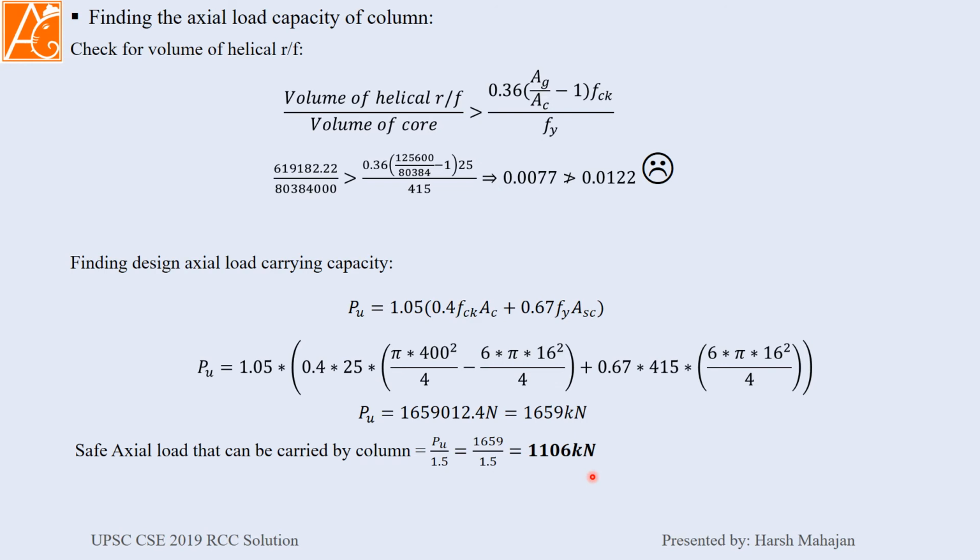What happens in the examination under that pressure is that you are trying to attempt this thing, but eventually you are disappointed by the value you are getting, and you will think, oh my god, I am doing it wrong. But this is not the case. You are right. Have confidence in yourself. You are right, but it might be that the questions are meant to confuse you. So you just have to put one line here that the provision of the pitch is inappropriate and inadequate, but you finally find the design axial load and safe axial load capacity. So this is our problem number 3. Let us go for the next problem.